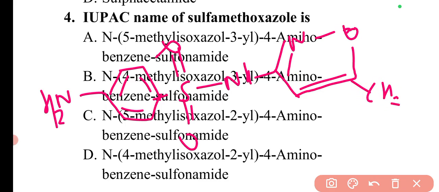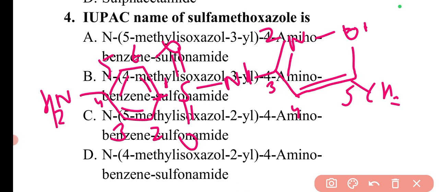For the numbering, this oxygen will have 1, this nitrogen will have 2, this carbon 3, this carbon 4, and this carbon will be 5. For the benzene ring, this one is carbon number 1, then 2, 3, 4, 5, 6. So numbering can be in a different order.